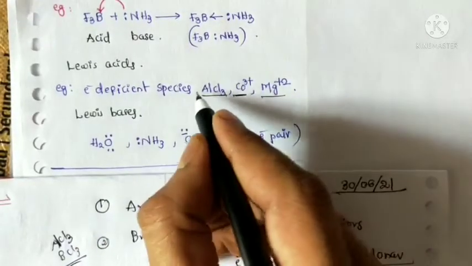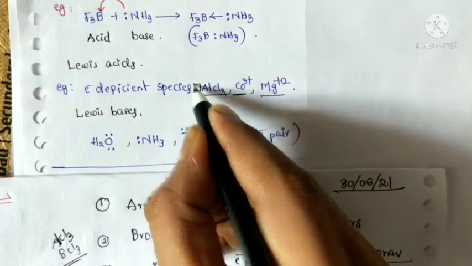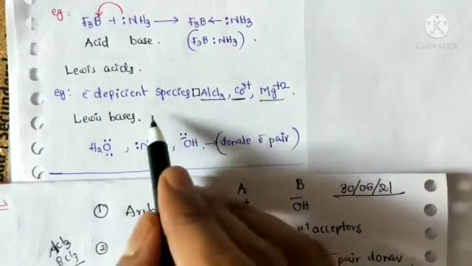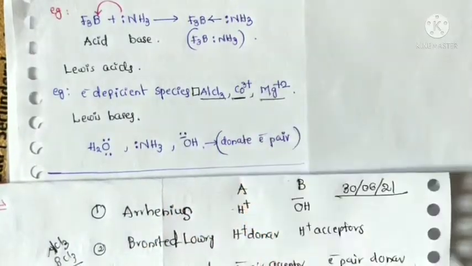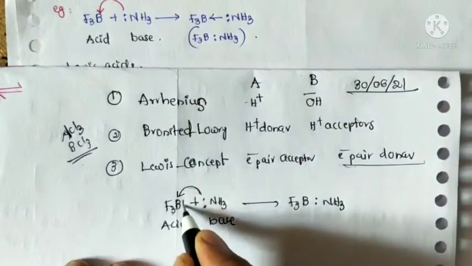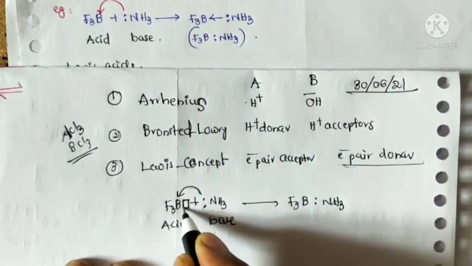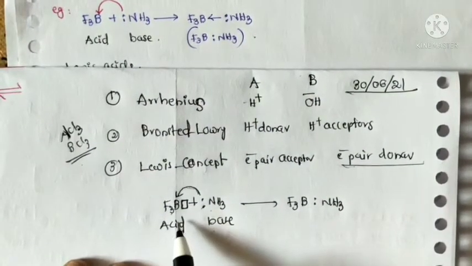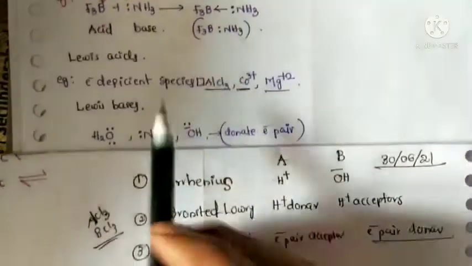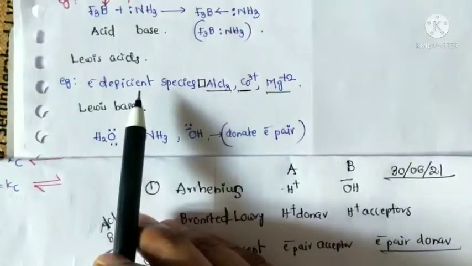Aluminum has empty orbitals, and boron contains one empty orbital. That's why they belong to the electron deficient species. So electron deficient species are Lewis acids.